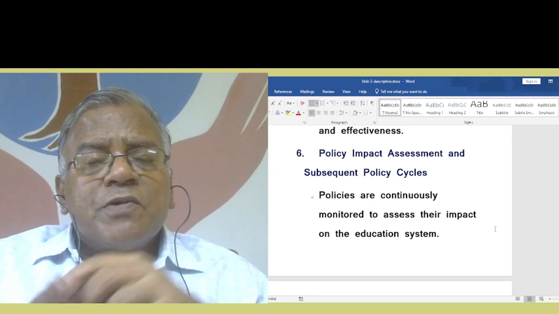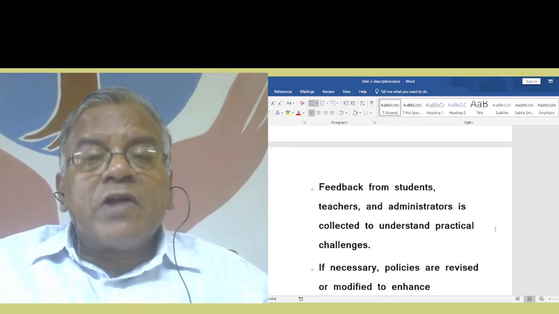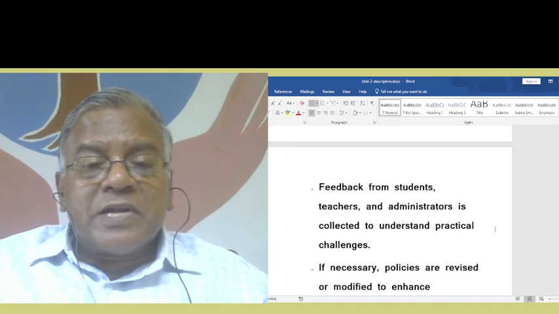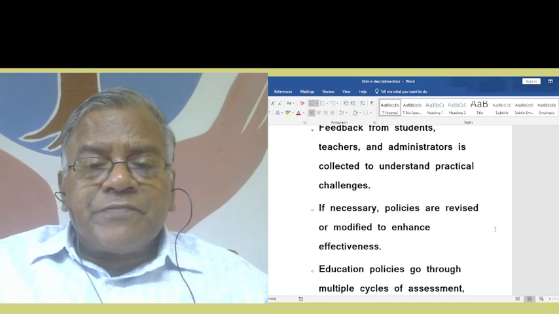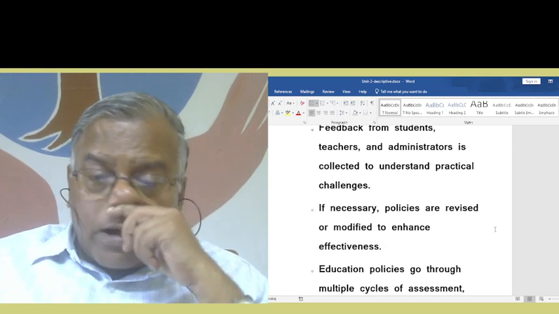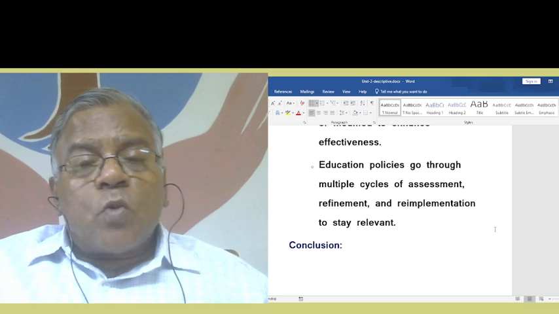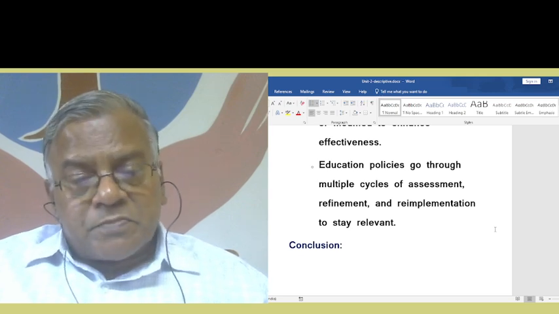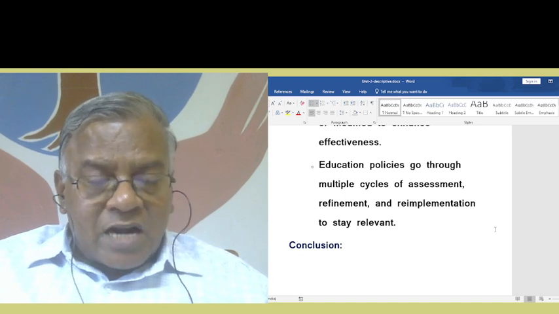Policies are continuously monitored to assess their impact on the education system. Feedback from students, teachers, and administrators is collected to understand practical challenges. If necessary, policies are revised or modified to enhance effectiveness. Education policies go through multiple cycles of assessment, refinement, and re-implementation to stay relevant.